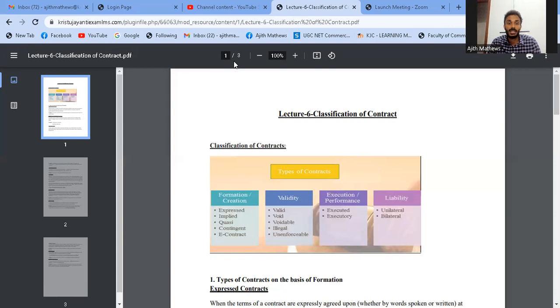That is the concept. Implied means by the conduct or by the action of the parties. That is implied contracts. For example, boarding a public bus, ordering in a restaurant. So what is the meaning of that? Boarding a public bus means we are not physically making any contract, right? But it is evident that when we board public transport, it is an implied contract from the passenger that I am ready to pay.